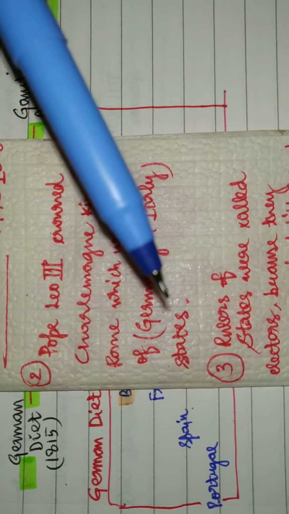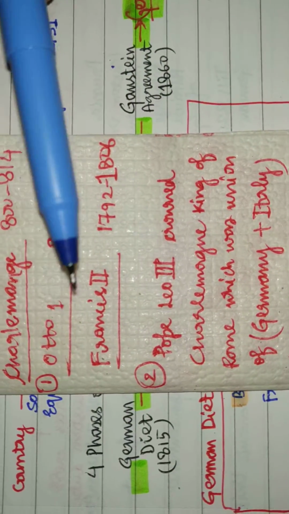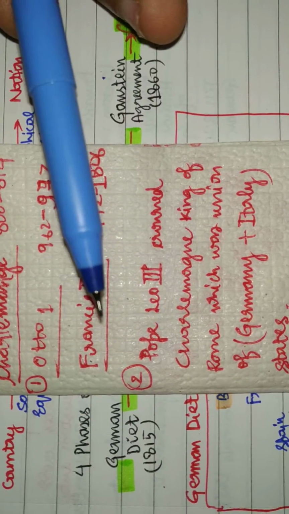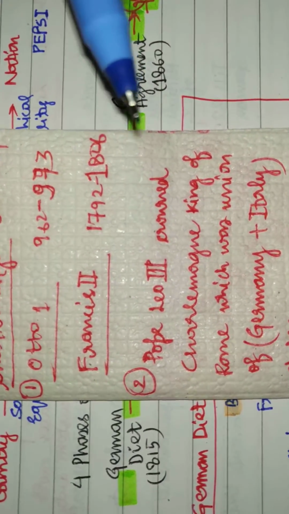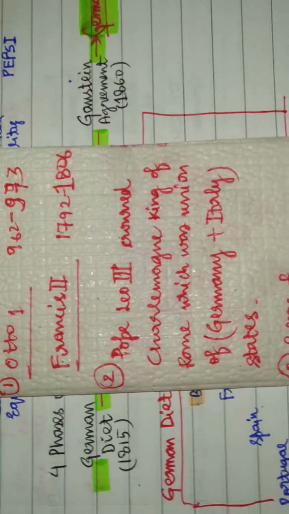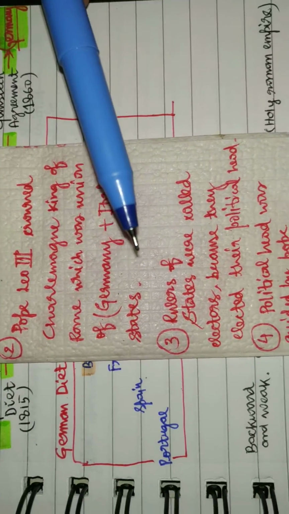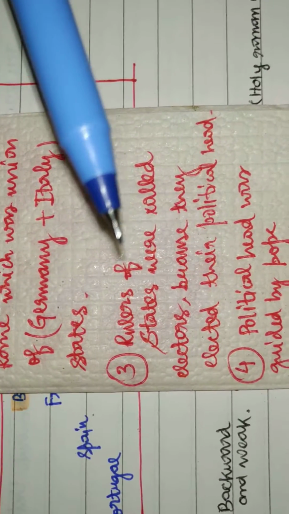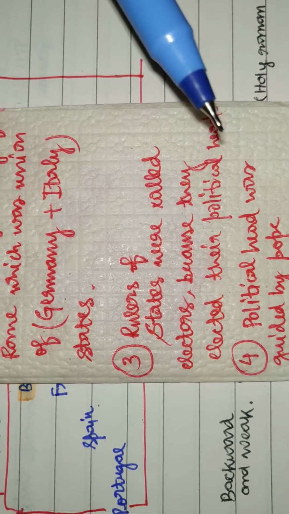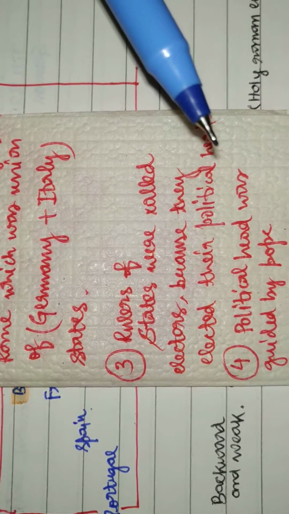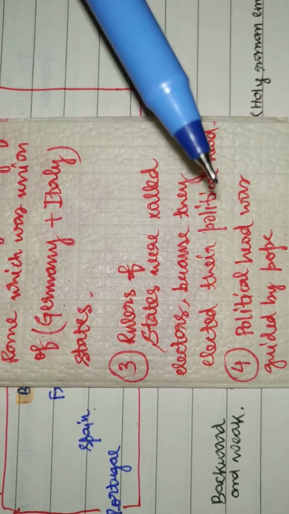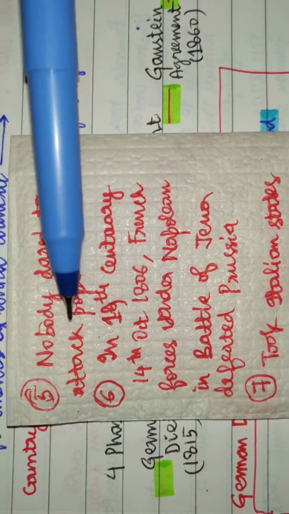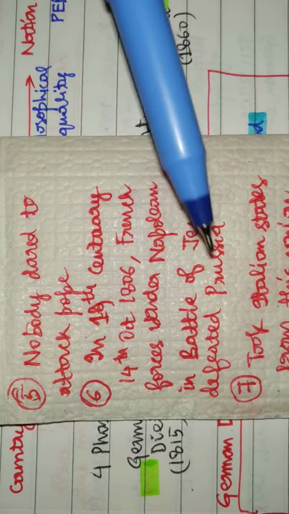The second most important ruler was Otto I, 962 to 973, and the last ruler was Francis II, 1792 to 1806, right? The rulers of the states were called electors, because they elected their political head, okay? And since the political head was guided by the Pope, nobody dared to attack him because he was involved in the system.